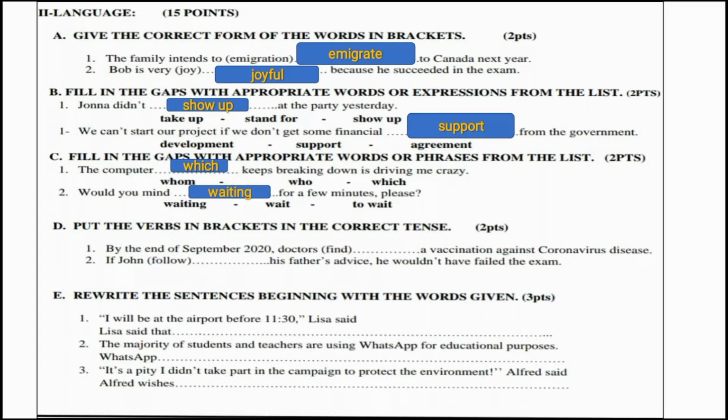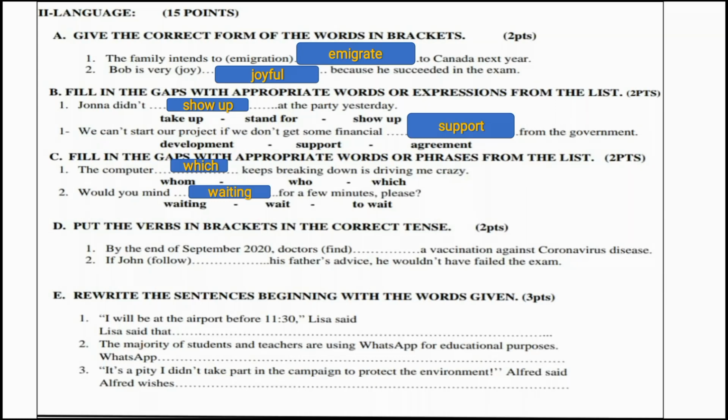Activity D. Put the verbs in brackets in the correct tense. Number 1. By the end of September 2020, doctors (find) a vaccination against coronavirus disease. Always remember the adverbial expression by the end of plus a point in time in the future.